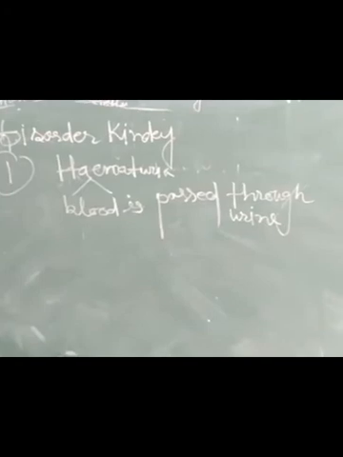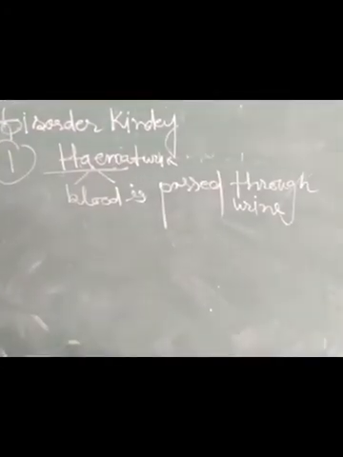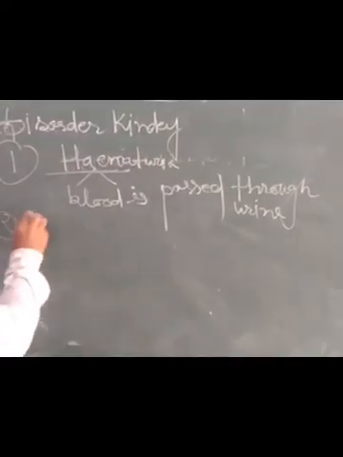In this condition our kidney tubule gets infected, that's why some blood moves into our urinary tract.